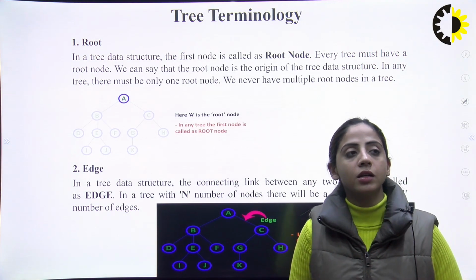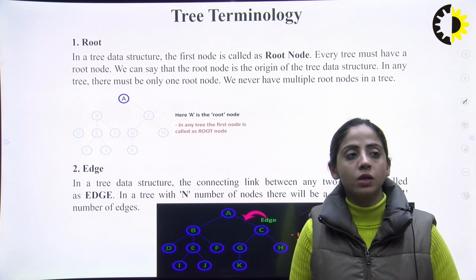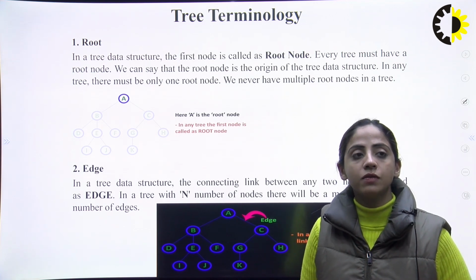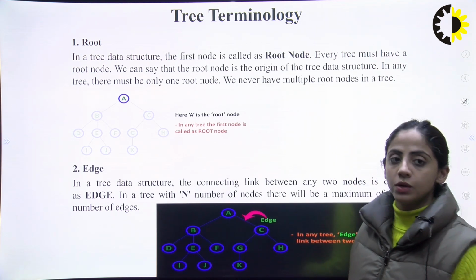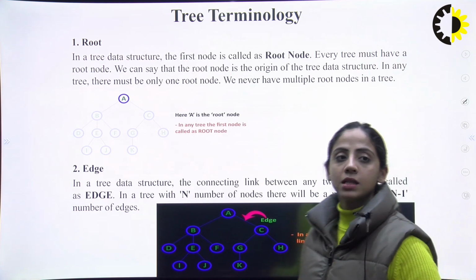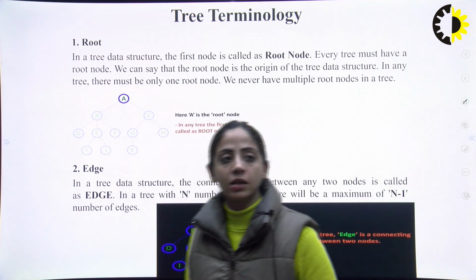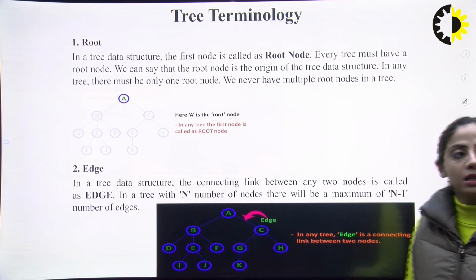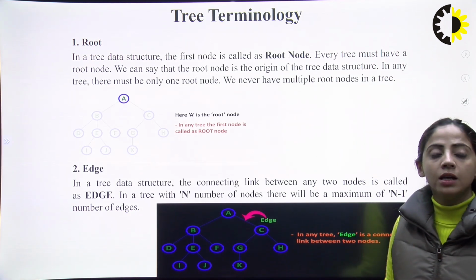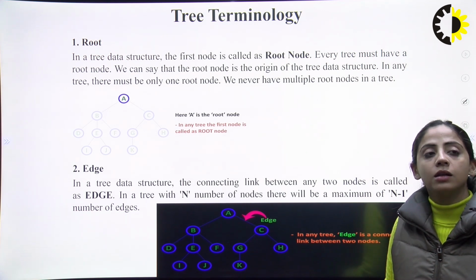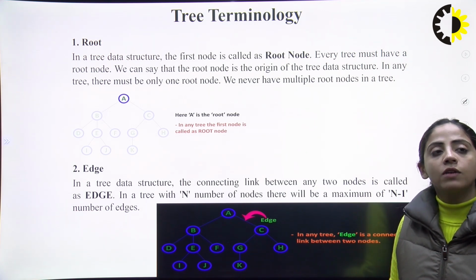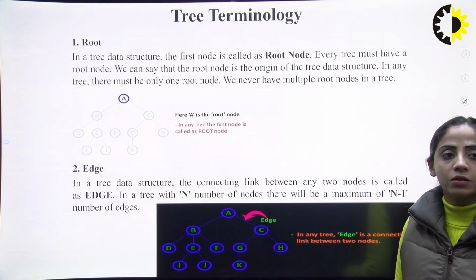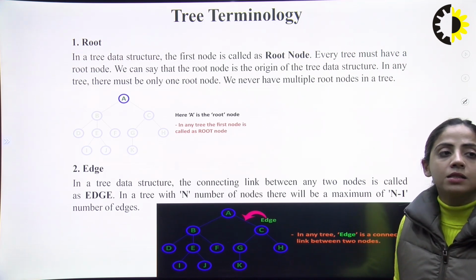Now, these are the tree terminologies. First one is root. In a tree data structure, the first node is called a root node. Every tree must have a root node. We can say that the root node is the origin of the tree data structure. In any tree, there must be only one root node. For example, in this tree, A is the root node. We never have multiple root nodes in a tree. Here A is the root node.